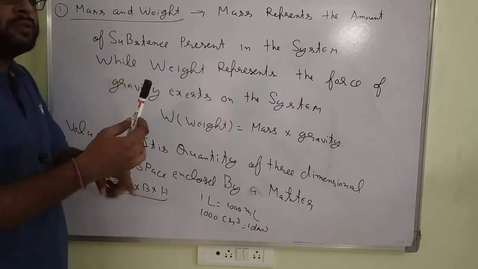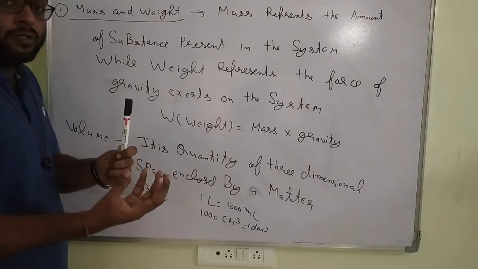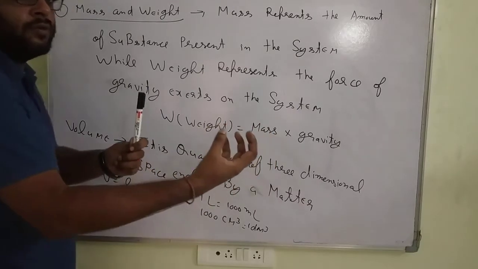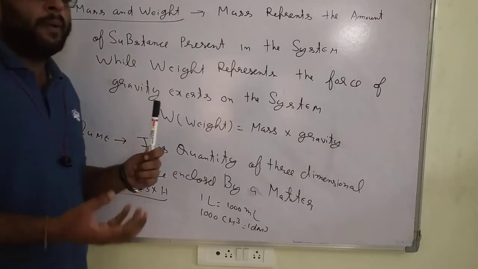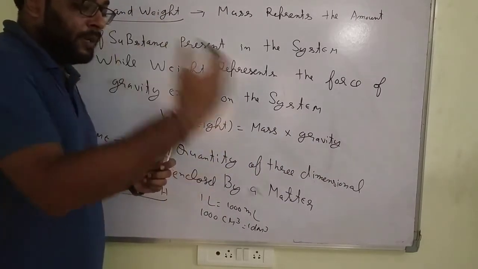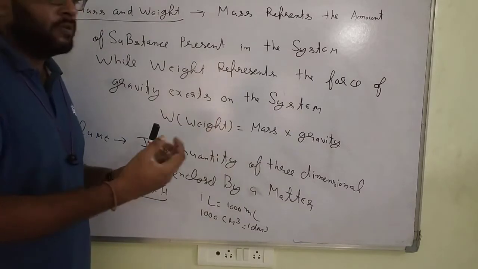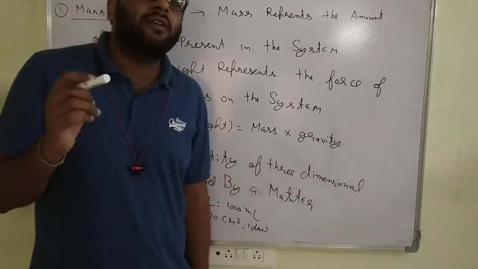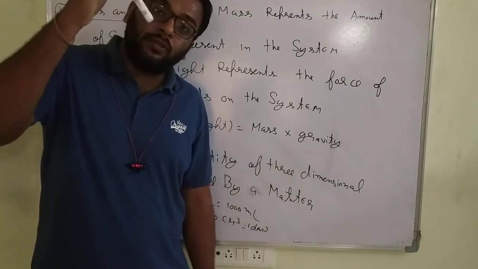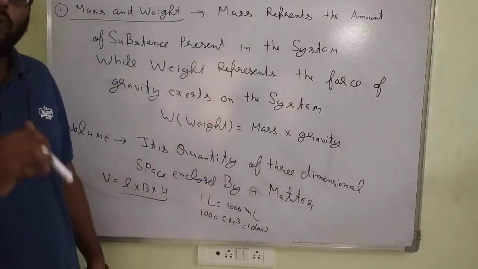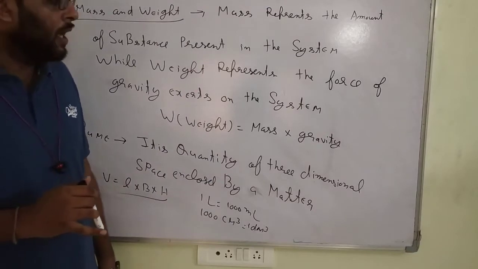Multiplied by the gravity constant. Earth has a different gravity constant. Moon has a different gravity constant. Mars has a different gravity constant. You have seen that on the Moon, people are walking and jumping from one place to another over a huge distance. What is the reason? Because gravity is less. Due to gravity, everything goes downwards towards its center point. Okay, are you getting my point?